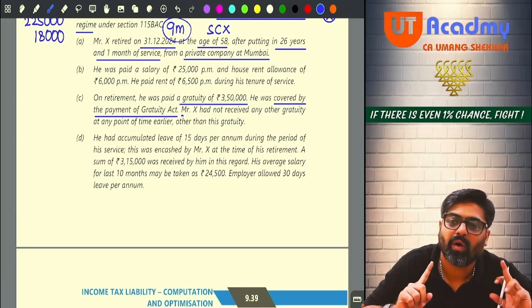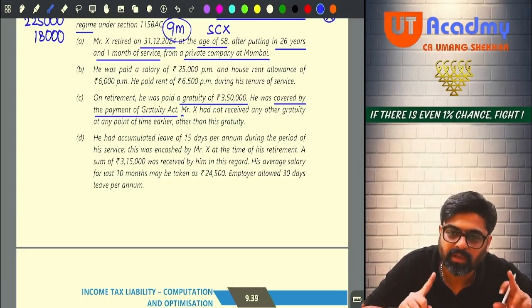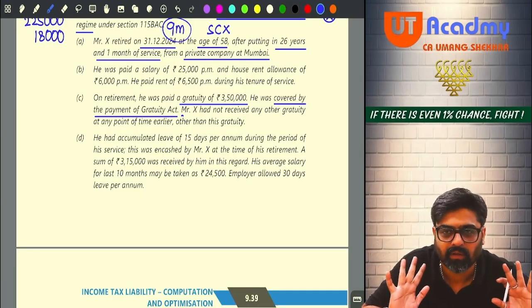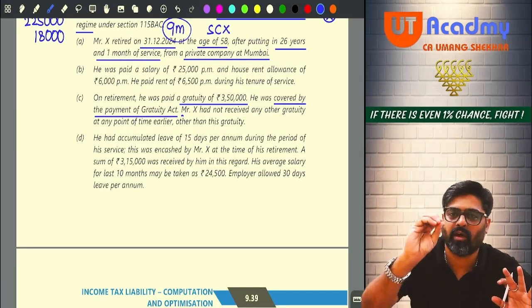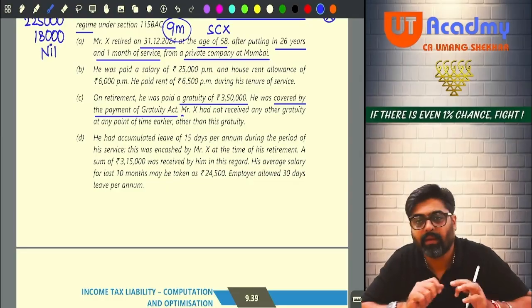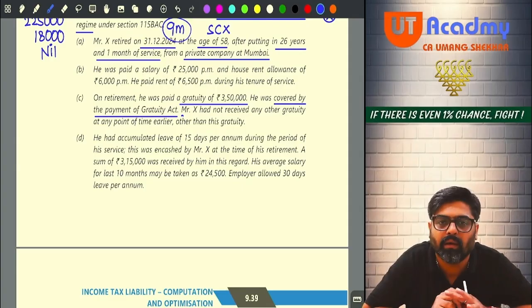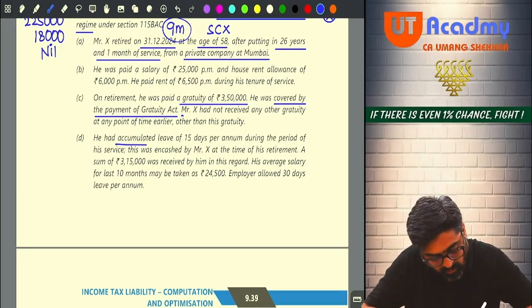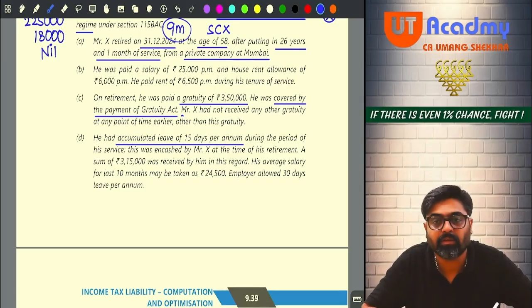3,75,000 or 20 lakh or 3,50,000, whichever is lower. 3,50,000 is lower. So 350 minus 350, how much gratuity will be taxable, sir? It will be nil only. Understanding? Now, he had accumulated leave of 15 days per annum during the period of his service.